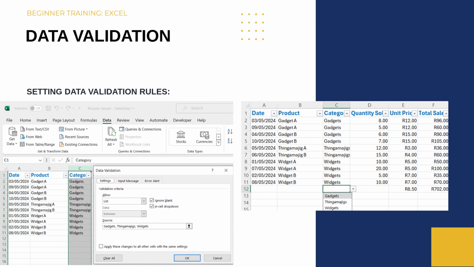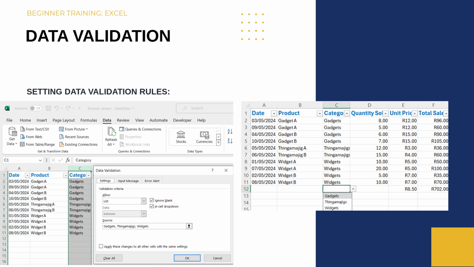You can also create drop-down lists. For this, I've selected my category column. I've clicked on data validation, and in the settings, under allow, I've chosen list and then entered my list: gadgets, thingamajigs, and widgets.